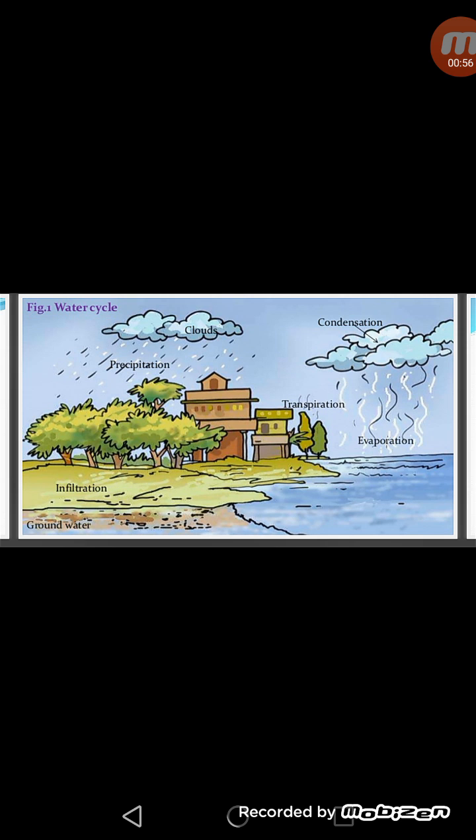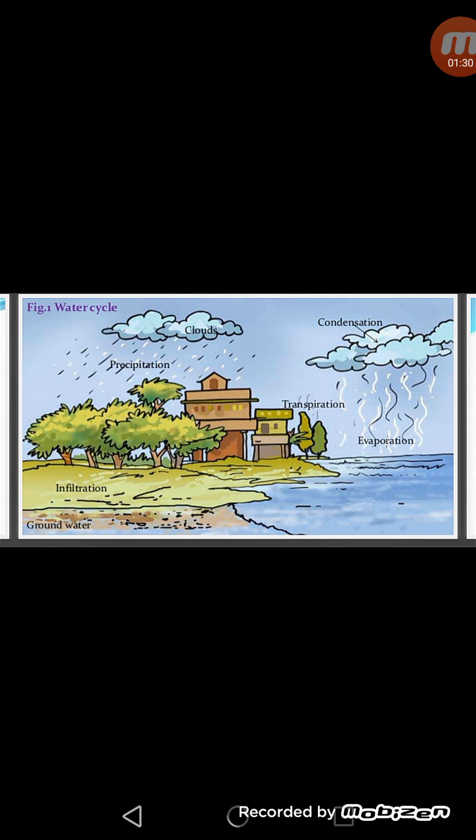In the same way, transpiration is also the process of release of water vapors through the stomata of the plant. So by the process of evaporation and transpiration, water vapors are added in the atmosphere, and after condensation these water vapors change into water droplets, due to which the formation of clouds occurs in the sky. And when these water droplets become heavy, they come down in the form of rain, hail or snow, and this process of raining is called precipitation.